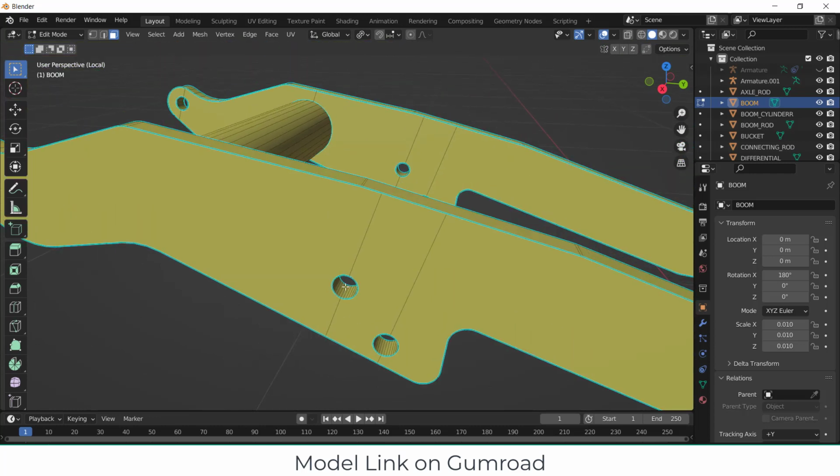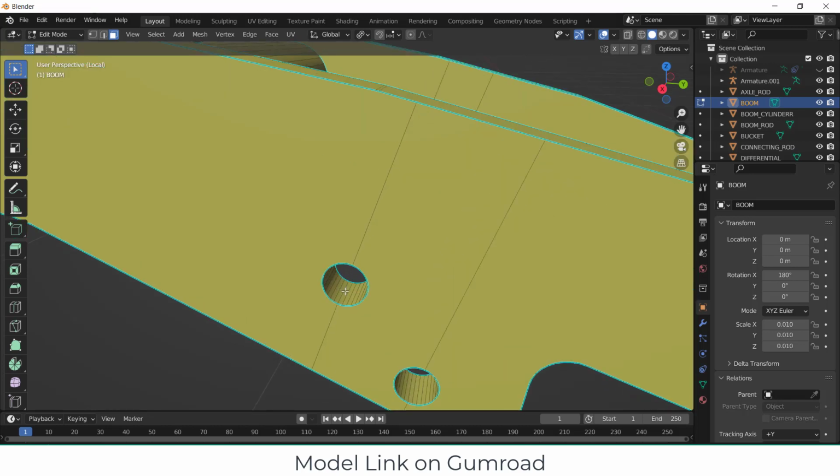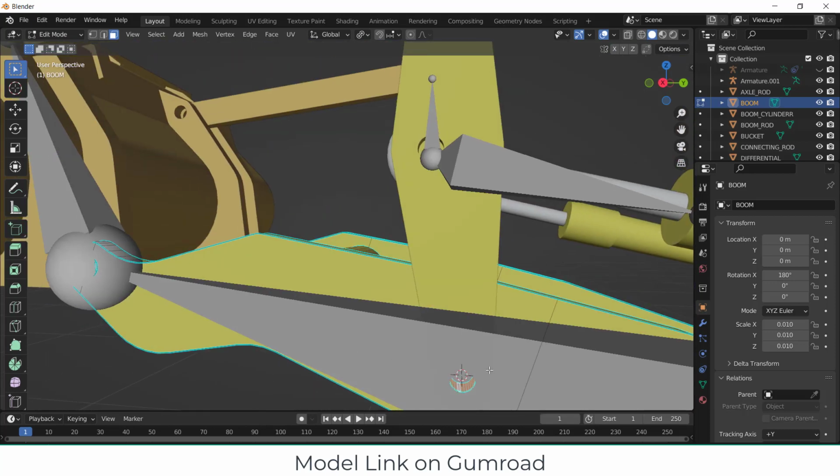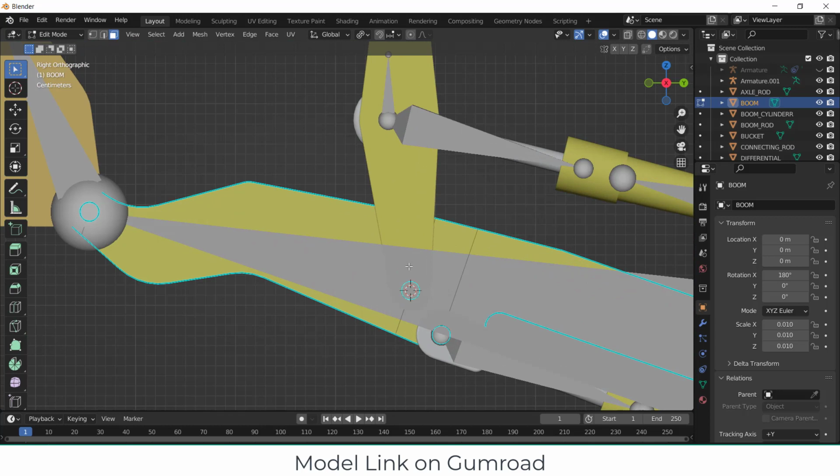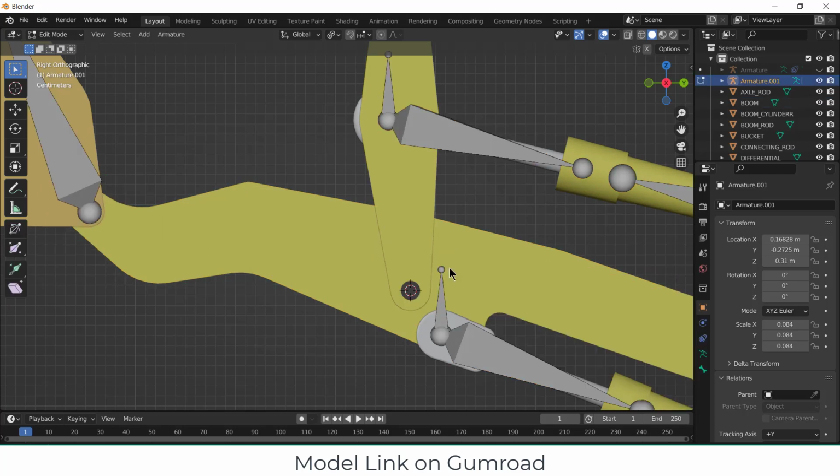So I'm going to place my bone here, okay? Just to know that this hole is for suspension. So I need to place it here. So by pressing Alt Shift, Shift S, cursor to selected, press 3, divide icon. Select the object mode, select this armature.